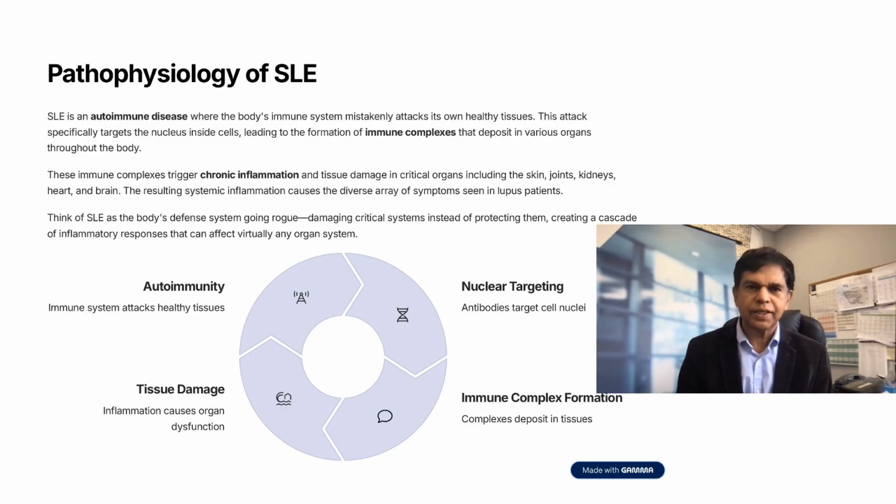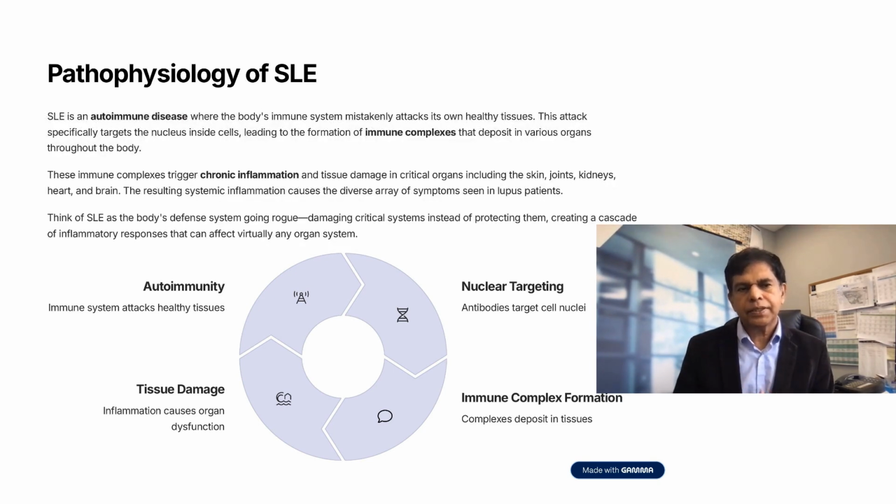Pathophysiology of SLE. SLE is an autoimmune disease where the body's immune system mistakenly attacks its own healthy tissues. This attack specifically targets the nucleus inside cells, leading to the formation of immune complexes that deposit in various organs throughout the body. These immune complexes trigger chronic inflammation and tissue damage in critical organs, including the skin, joints, kidneys, heart, and brain. The resulting systemic inflammation causes the diverse array of symptoms seen in lupus patients.